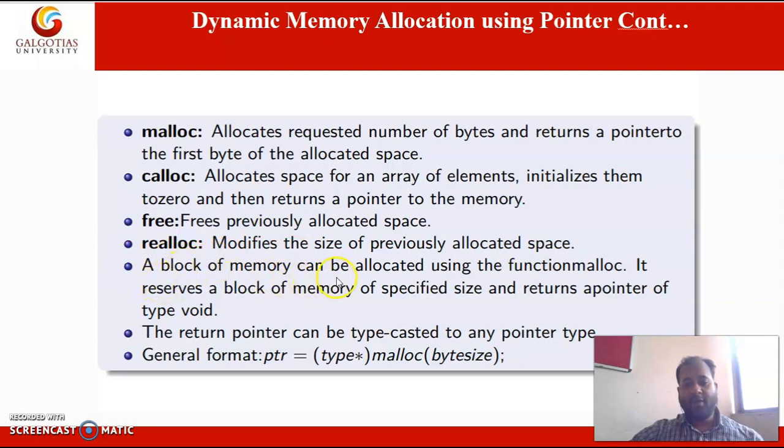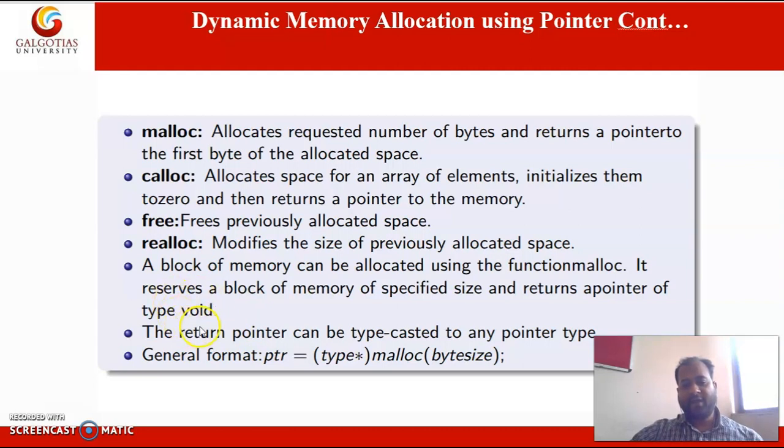A block of memory can be allocated using the malloc function. It reserves a block of memory of the specified size and returns a pointer of type void. What do we mean by this void type? We have different data types: int, float, character.